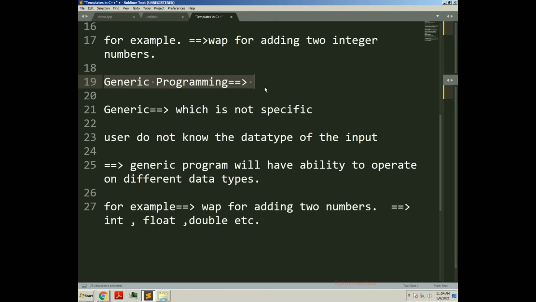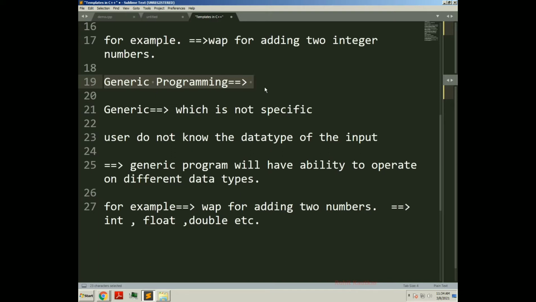So the process where a generalized program is developed, where any kind of input can be used, is called generic programming. A generic program can work on any type of input.